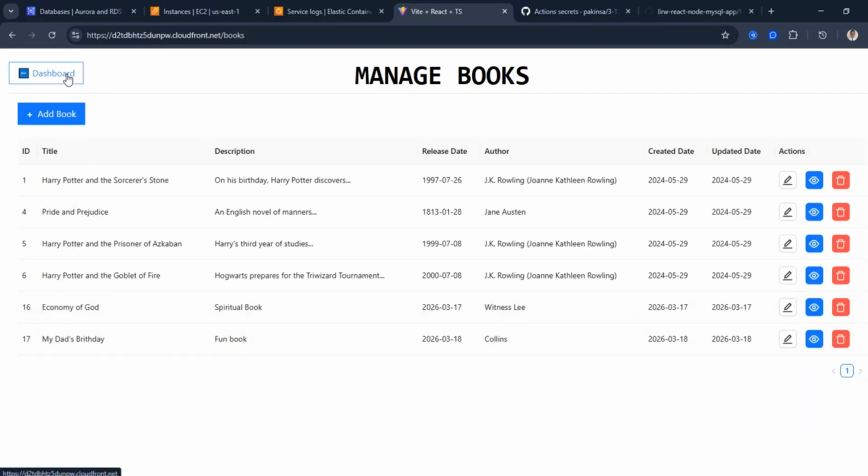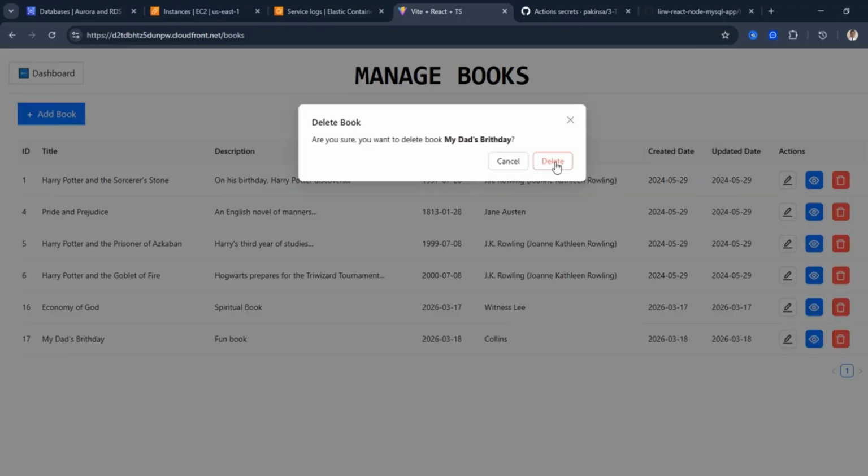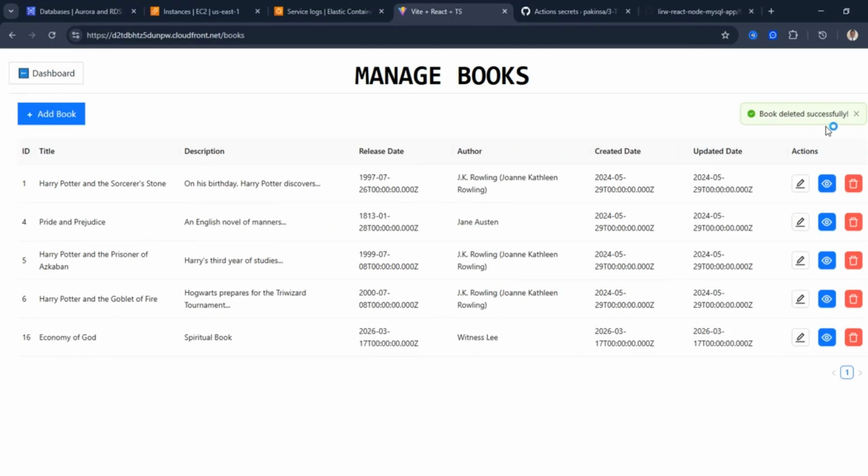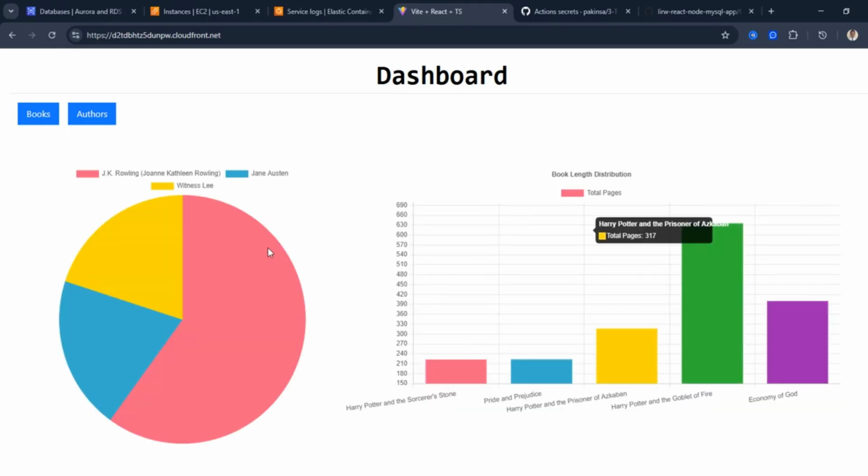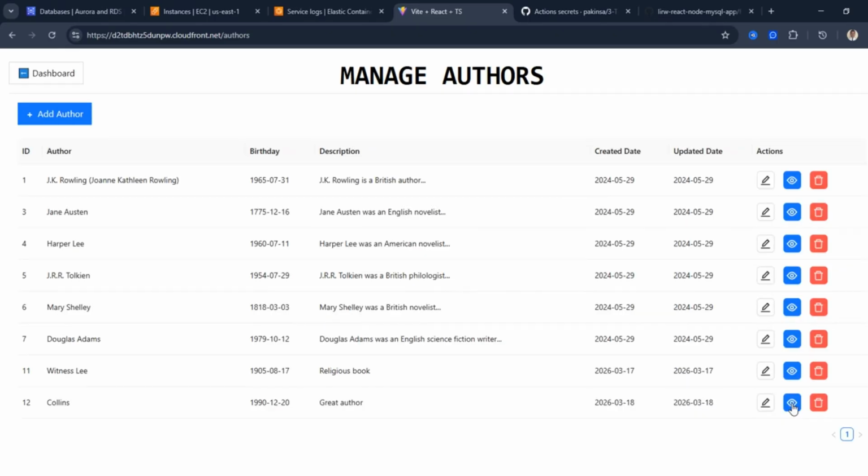So I'm telling you this because you can actually help businesses to be stabilized through the application they run online. And it is through this application they run online that they make a lot of money. So let's try and delete this. Okay. Book deleted successfully. You see, book deleted successfully. Now let's go back and try and delete the author. Of course, that is the normal sequence. You should delete the book first, and then you will delete the author. So let me delete the author.